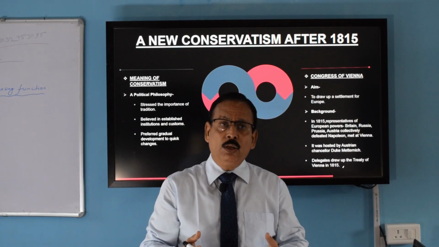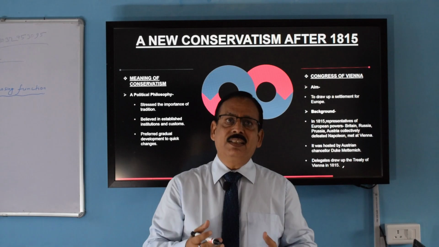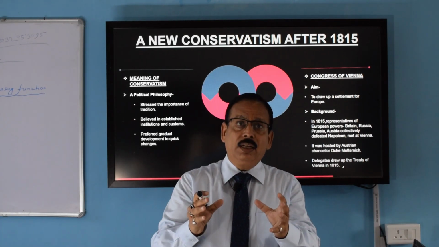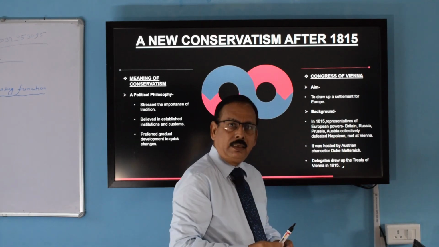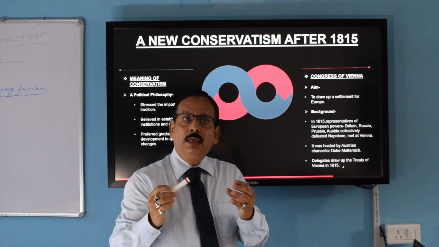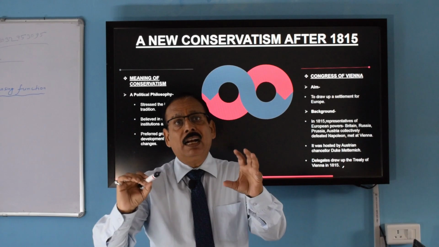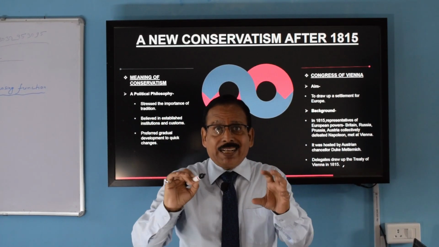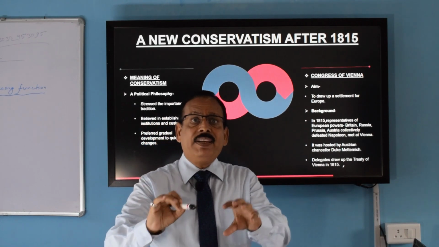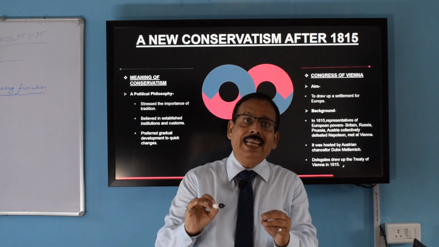Now you will ask me, what were those countries who formed the Grand Alliance? They were Britain, Russia, Prussia and Austria. Together they formed the Grand Alliance and defeated Napoleon in 1815.